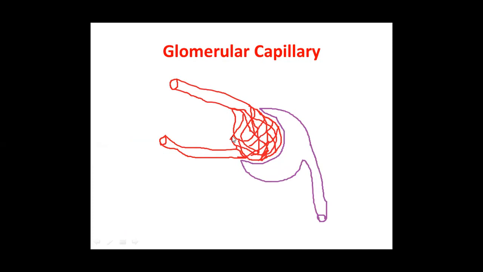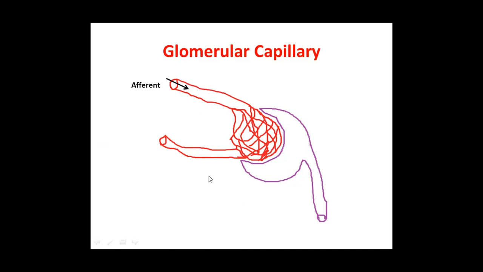So glomerular capillary originates from an arteriole and ends in an arteriole again instead of a venule. It is a very atypical capillary. This is the point which I like to drive home, a very important point.